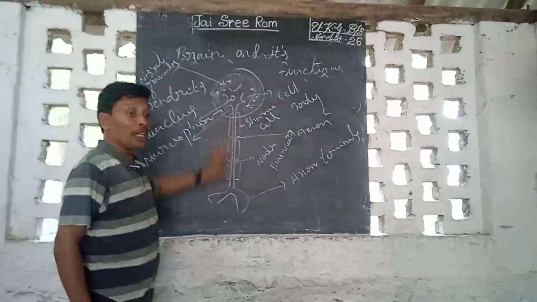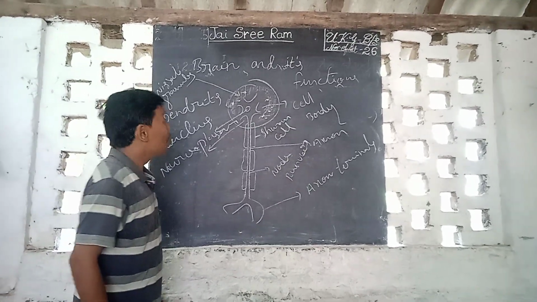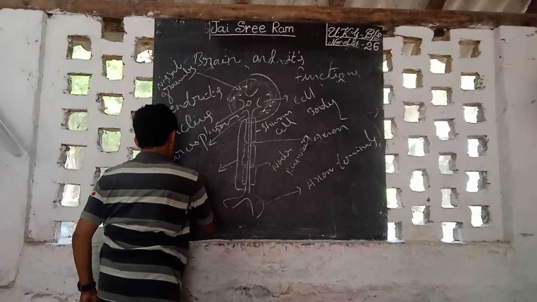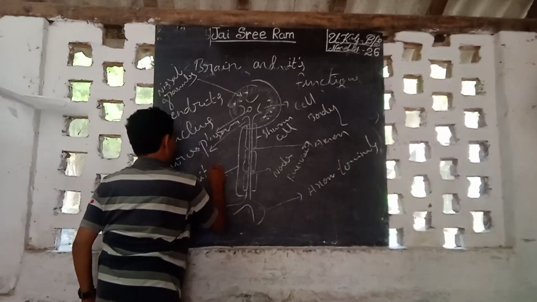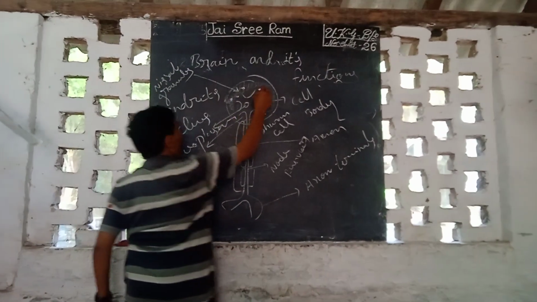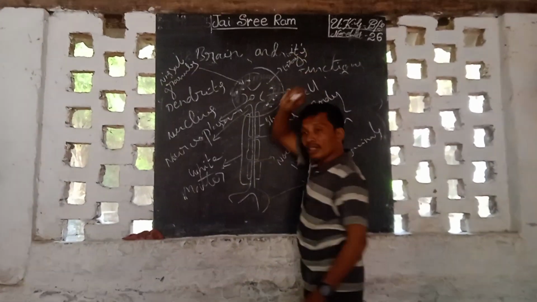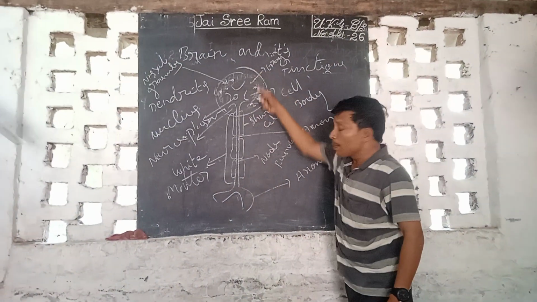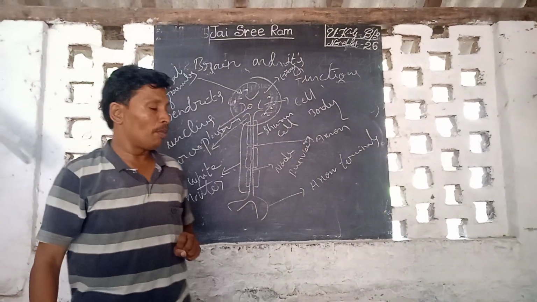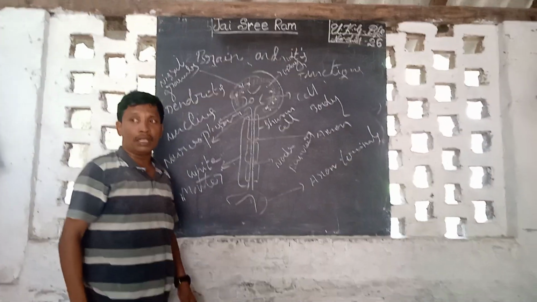This is made up of which tissue? Adipose tissue. In which color? White color. So that's why the axon develops white matter. Axon develops white matter. Right? Cell body develops gray matter. Okay? So which part of the nerve cell develops gray matter in the brain? Cell body. Which part of the nerve cell develops white matter in the brain?